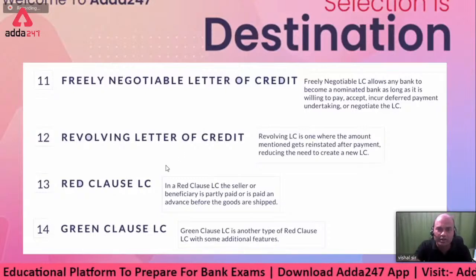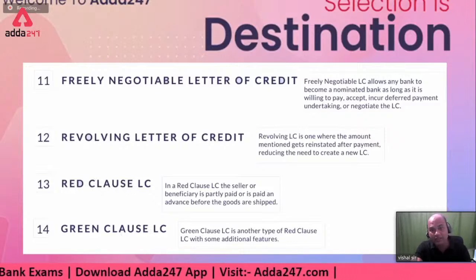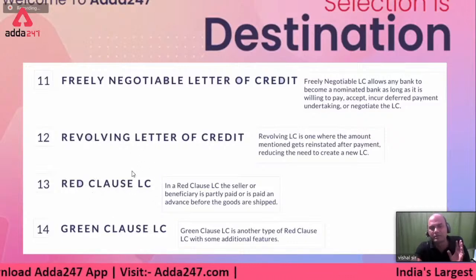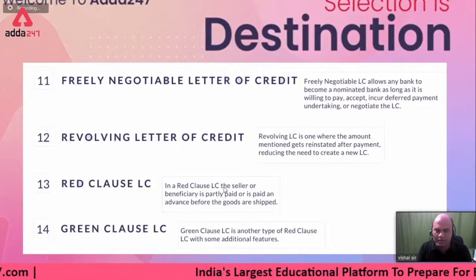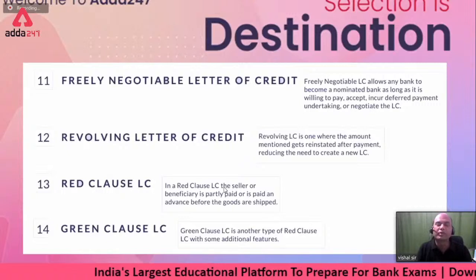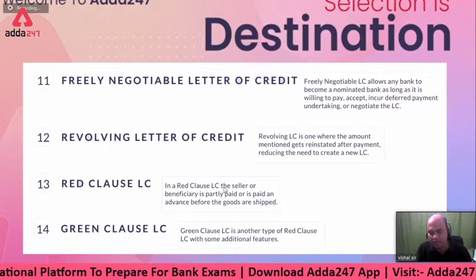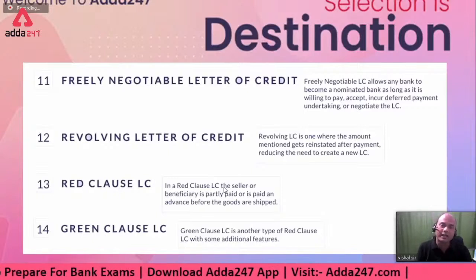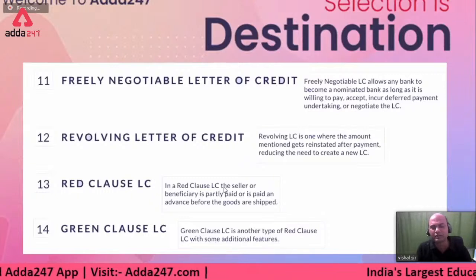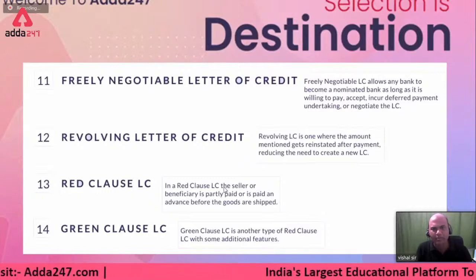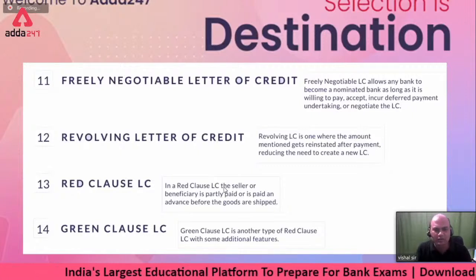Next part. Red clause and green clause. Red clause means what? It's simple. It allows pre-shipment credit. What do you mean by pre-shipment? There are two types of pre-shipment. Point number one, pre-shipment can be given by the bank in the beneficiary's country. Or pre-shipment can be given by the buyer also. Means the buyer will say, out of a $100 LC, I'll pay $40 in advance, and this LC is only for $60. That's called a red clause.